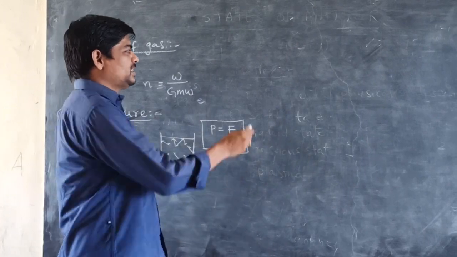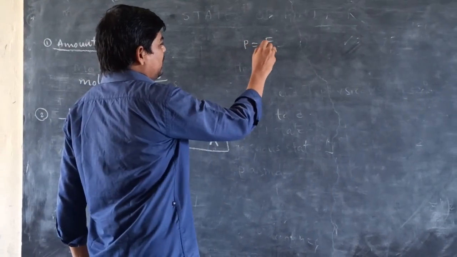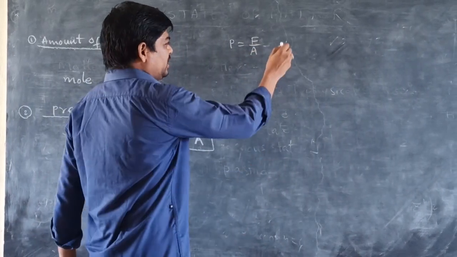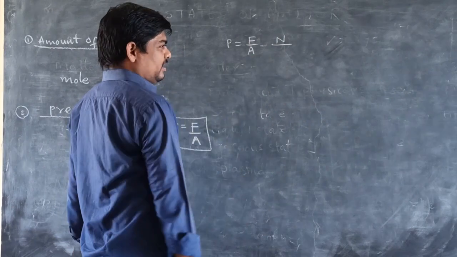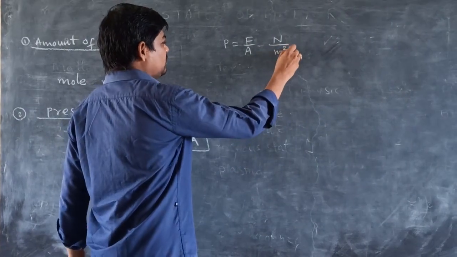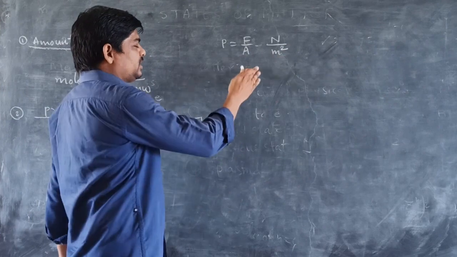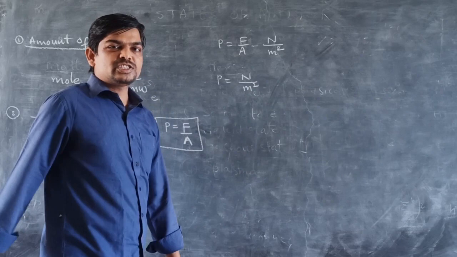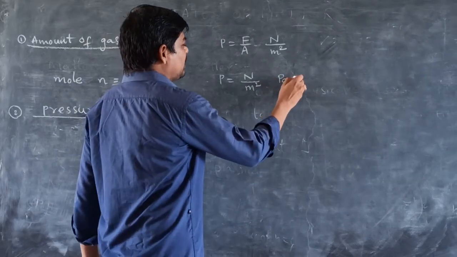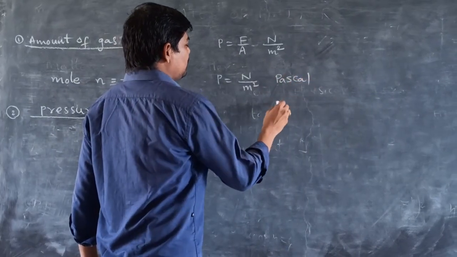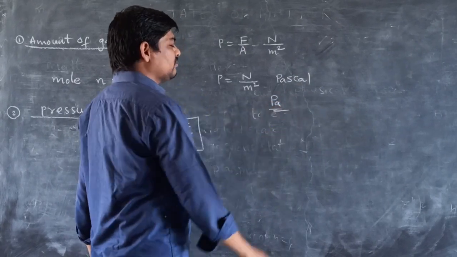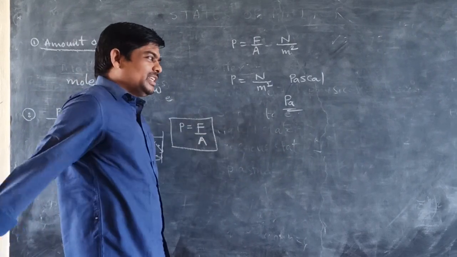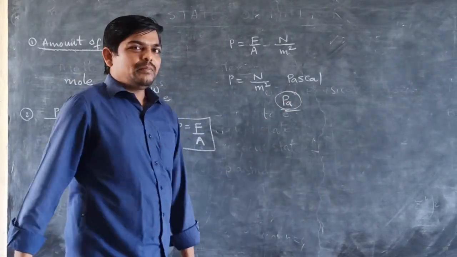The formula is P equals F by A. F means force, the SI unit is newtons. The SI unit for area is meter square. Therefore, the SI unit of pressure is newton per meter square. It is also called Pascal, simply denoted with Pa, named after the scientist Pascal.